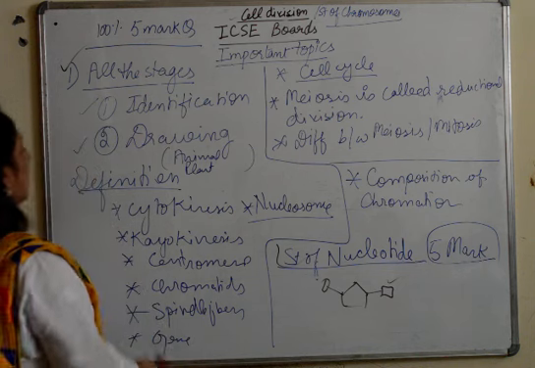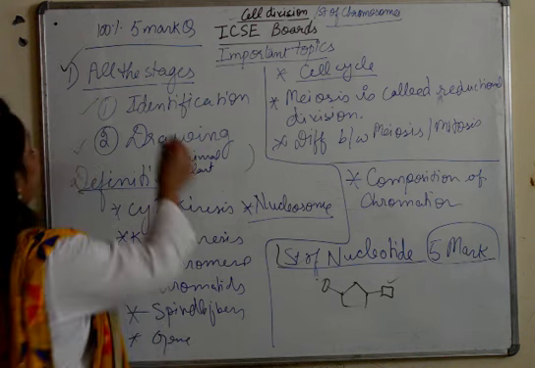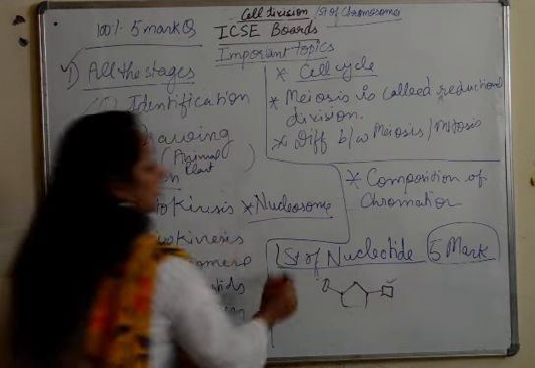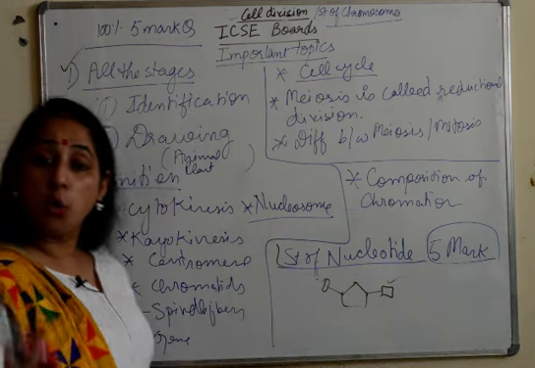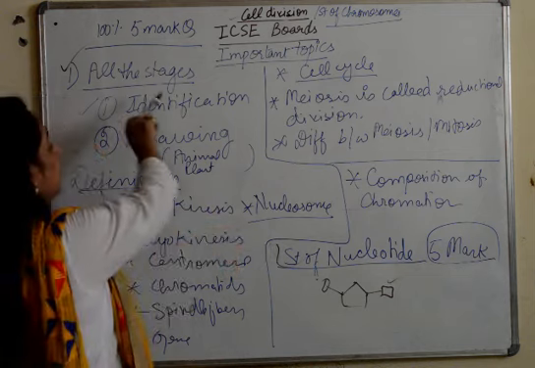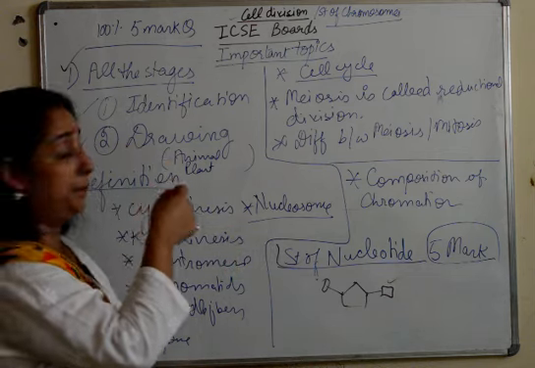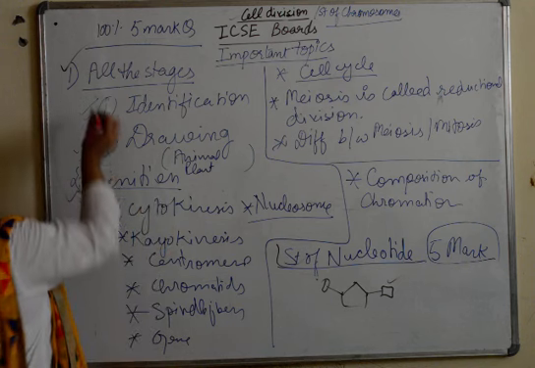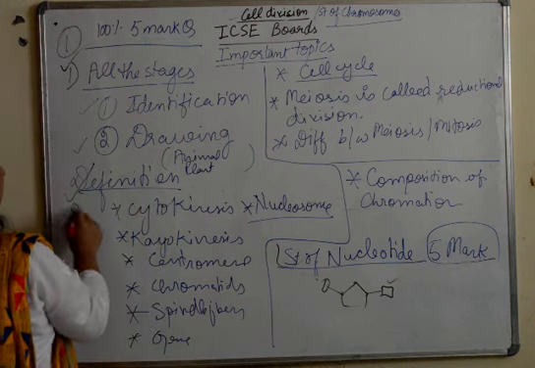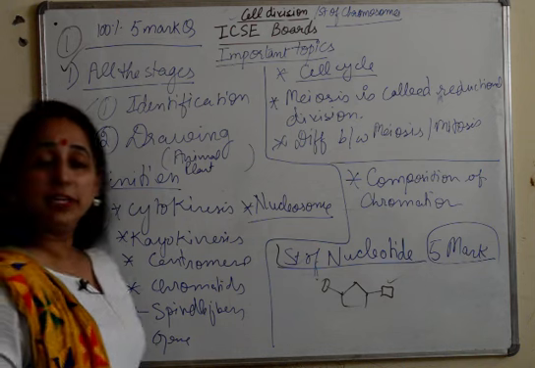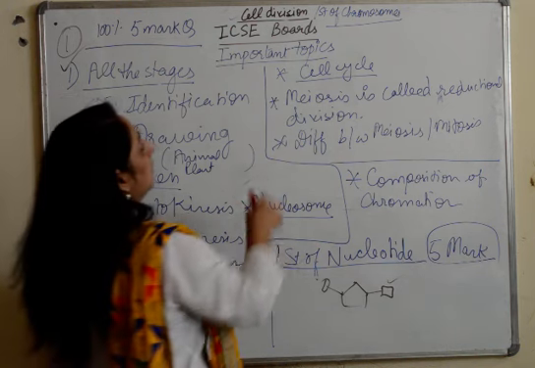Talking about 1 markers. Now I am not saying that if the 5 marker has come from stages or from this, then they won't ask the rest. No, they can give you a question from this in 1 marker as well. That is why this topic is important. Next is definition. So this was the first. Second is the definitions, the various definitions from the chapter, very very important.